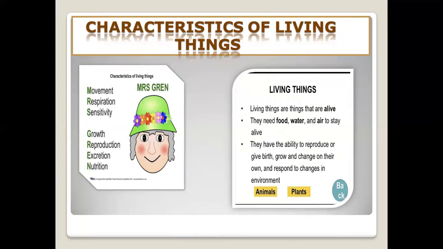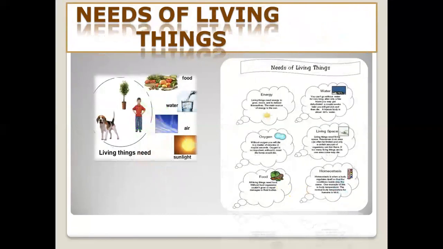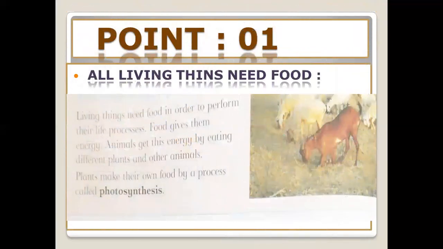They need food, definitely like us, water and air to stay alive. They have the ability to reproduce or give birth, grow and change on their own, and respond to changes in their environment. Animals, plants, human beings, they are all living things. Also, you see that there are some other examples of the living things. Yes, come to your book, page 34.